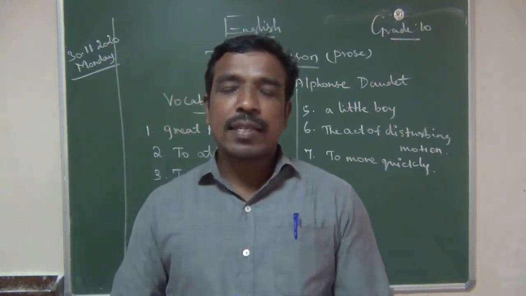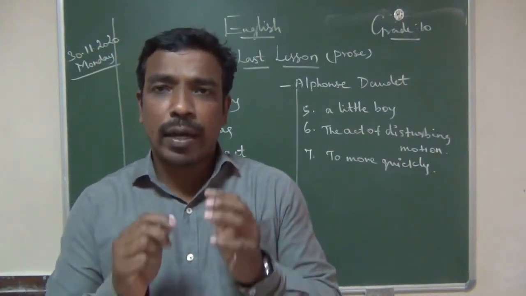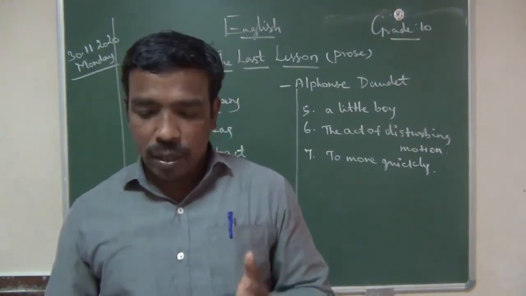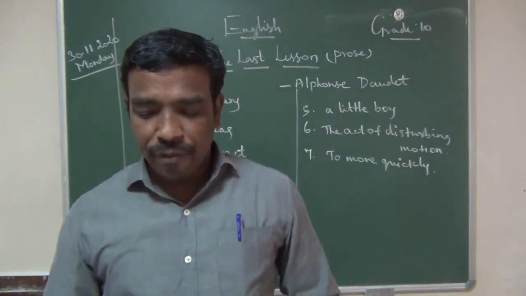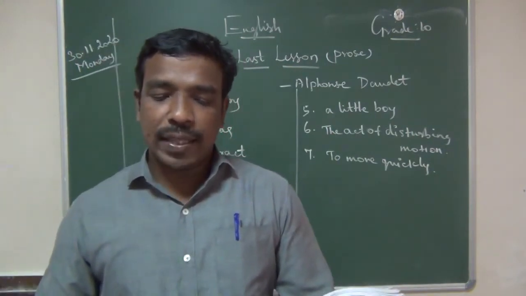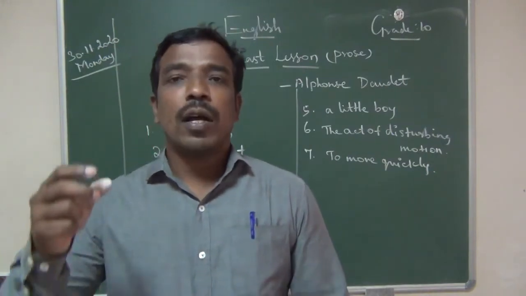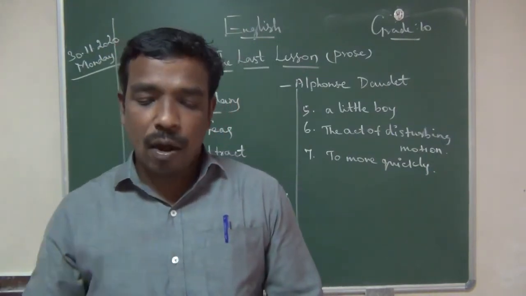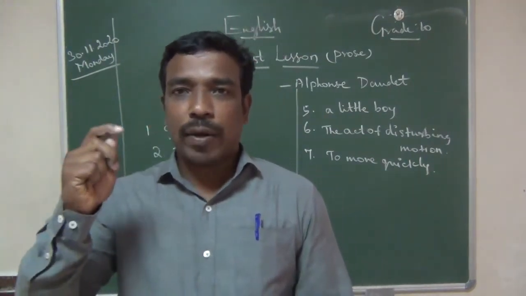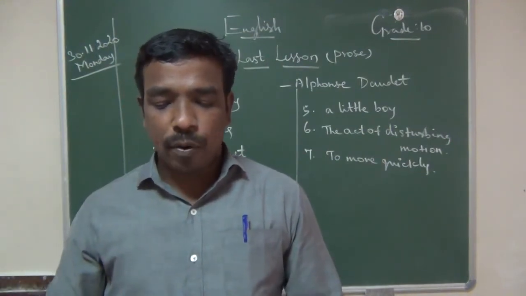Normally the last benches of the classroom were empty all the days, but today it was strange to see all the elderly people from the village. Who are the people sitting there? Old Hauser with his three-cornered hat, the former mayor. Those people had the habit of wearing a hat or cap at the time.